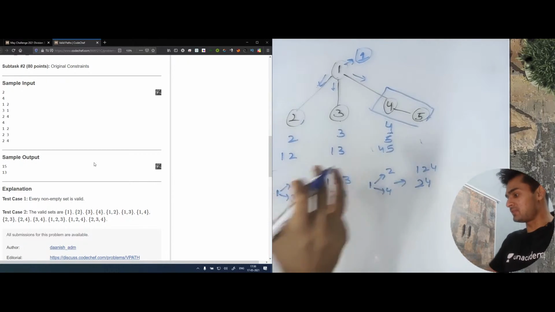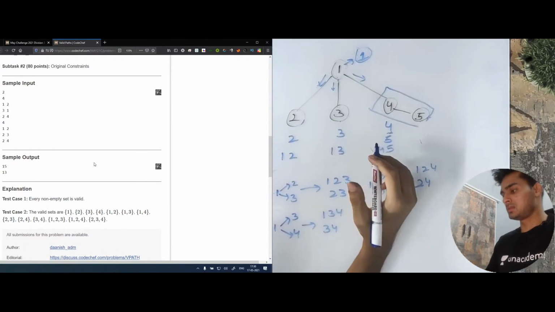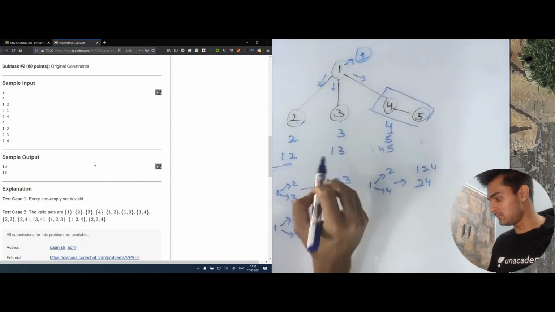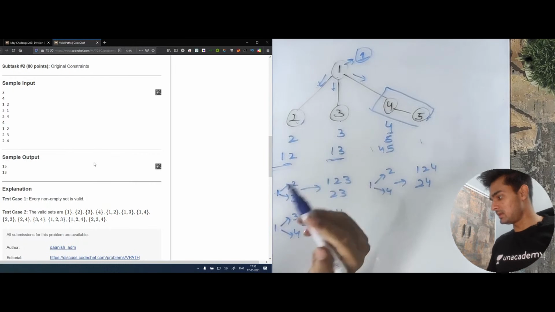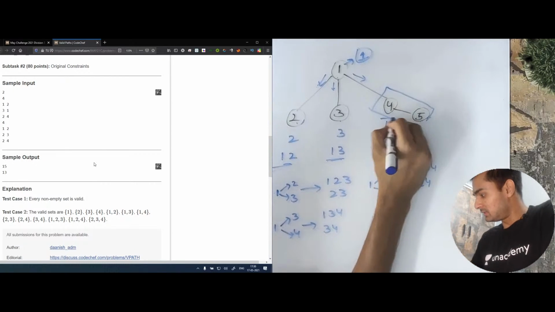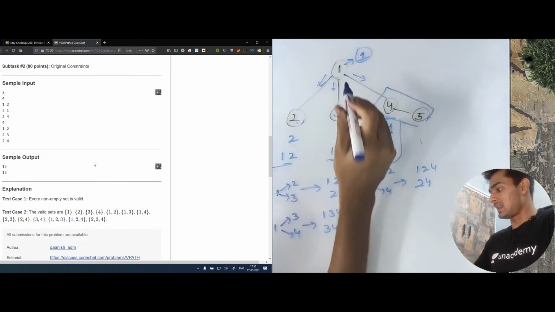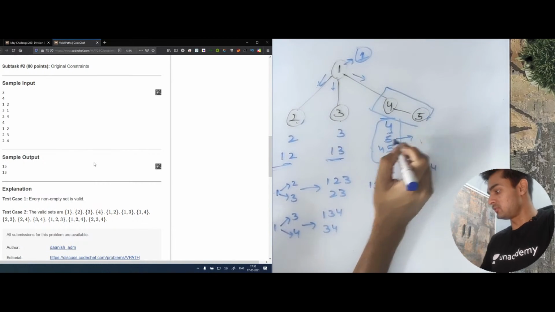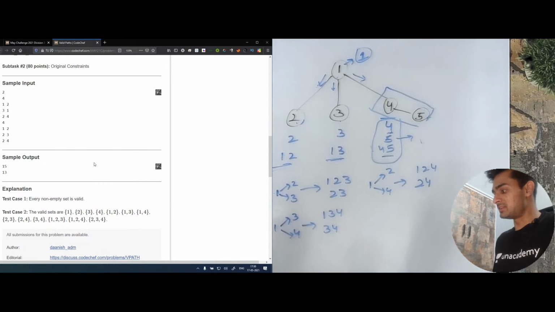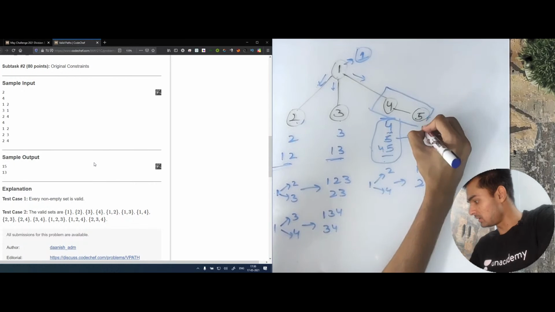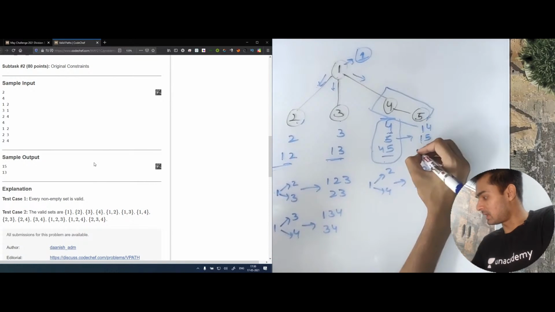Now if you see, everything runs the same way. Let me show you. For 2 we had these two paths, for 3 we had this path. Now when we attach this 1 to these paths, it says that I can either attach myself to every path or I can keep myself detached from every path. So these three will be one option, or the other values will be 1, 4, 1, 5 and 1, 4, 5.